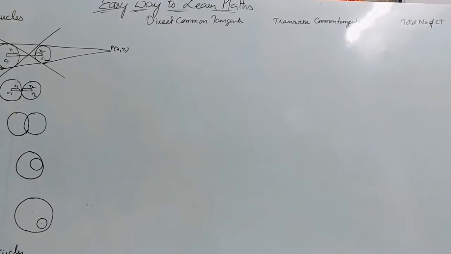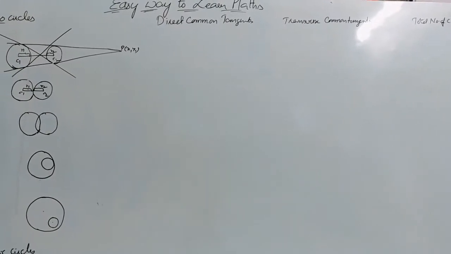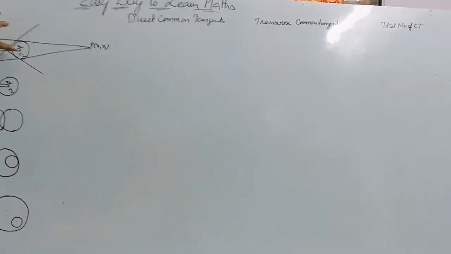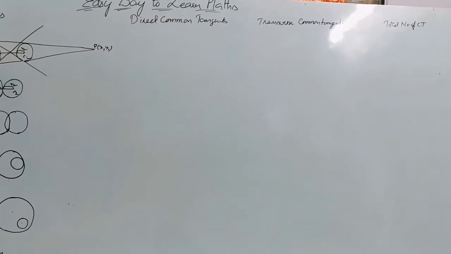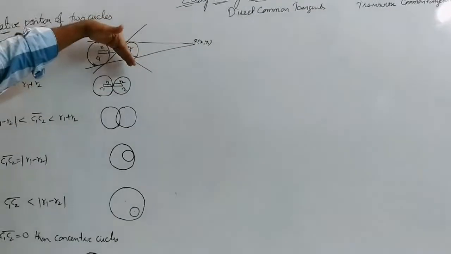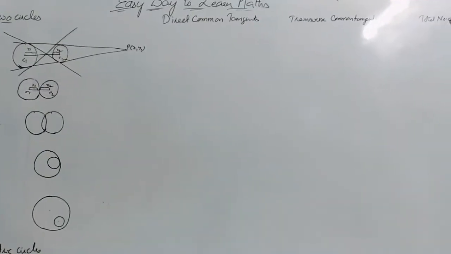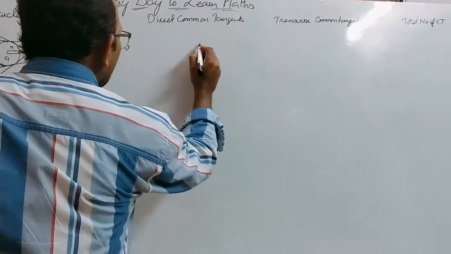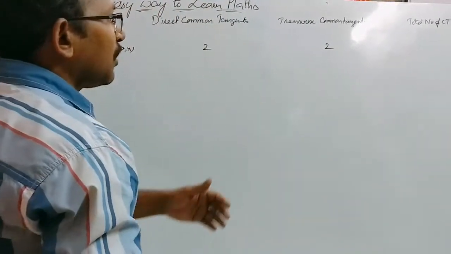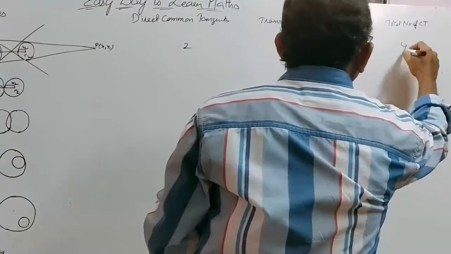If C1C2 bar is greater than R1 plus R2, that is in this case the two circles are apart from each other, so in this case we can draw two direct common tangents as well as two transverse common tangents. Therefore, the number of direct common tangents is 2, the number of transverse common tangents is 2, and the total number of common tangents is 4.